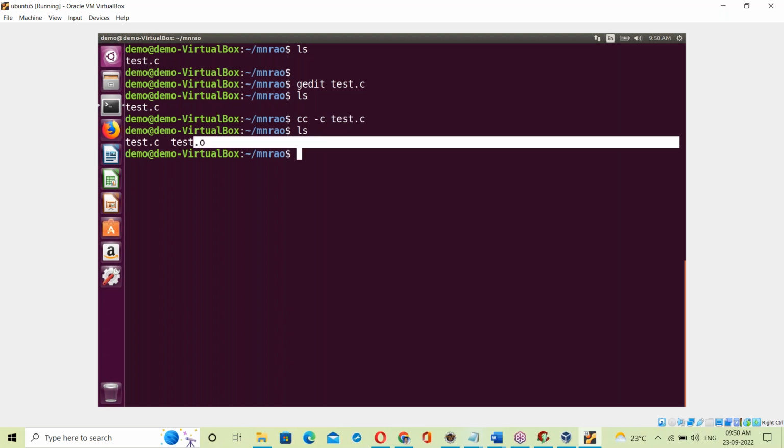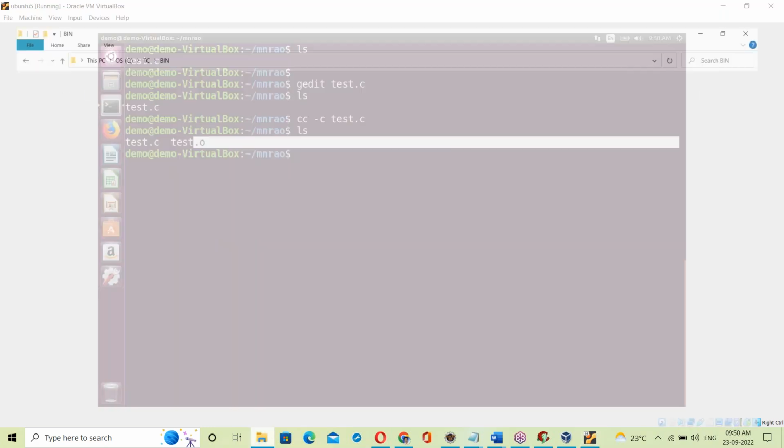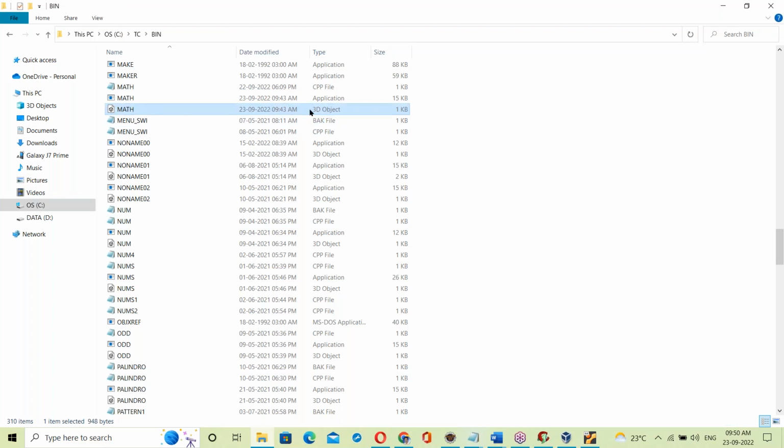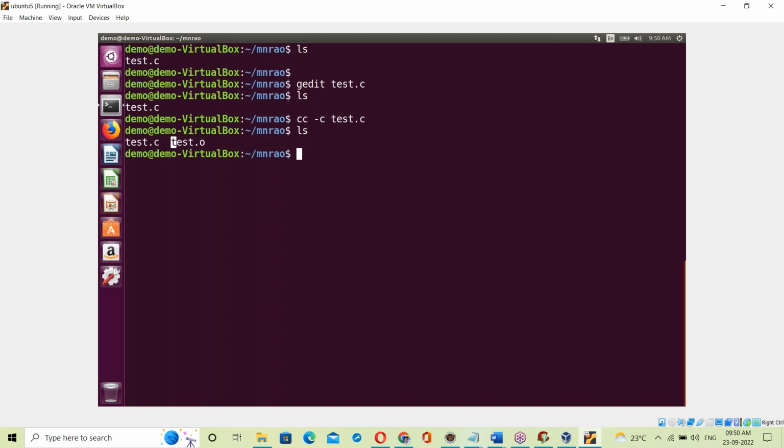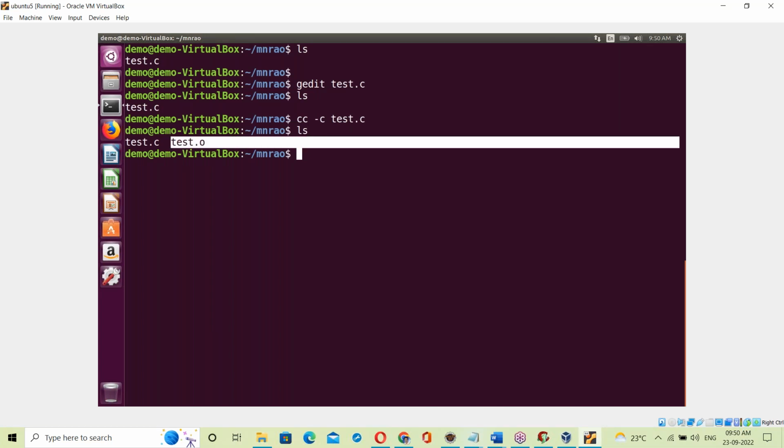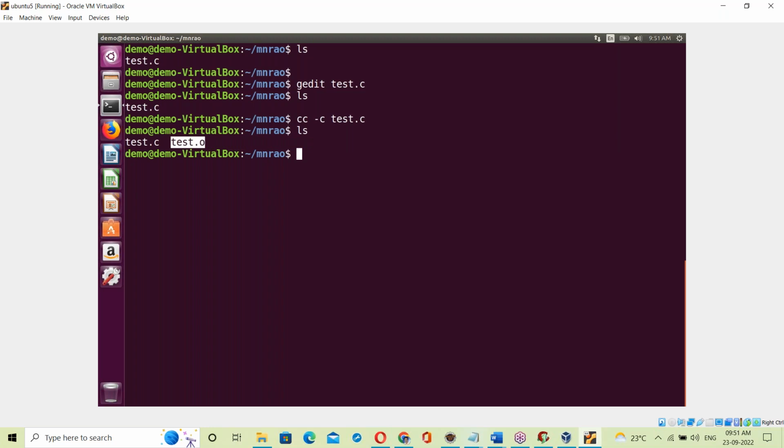.o means an object file. That object file is created like the Windows .obj file. In Linux the same kind of object file is created. Now this object file holds the binary code for your C program only. That's it here. Now let us create the exe file.